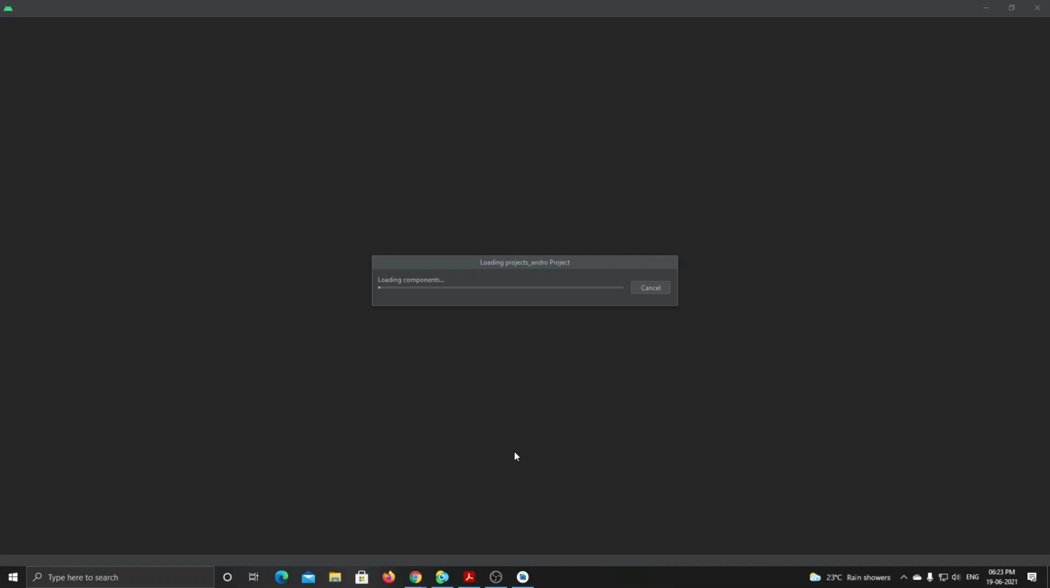Sir, is this Android Studio CPU intensive or GPU intensive, sir? GPU, so